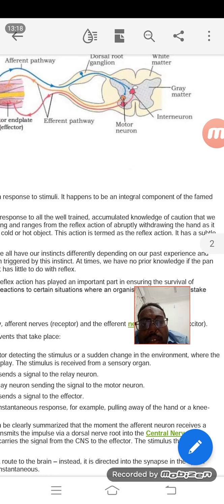These pain receptors will be blocked in the brain, so that this particular pain will not be sensed by the body. But it is not for a long period of time, it is for a very short period of time. After that we will sense a little amount of pain.